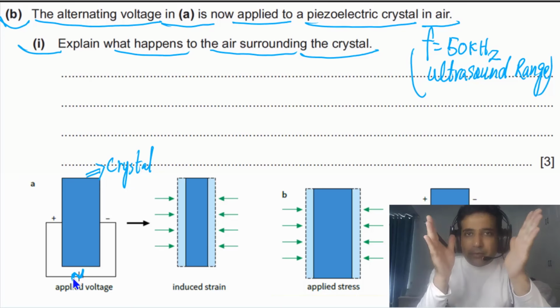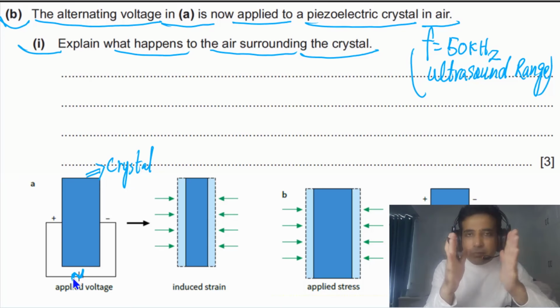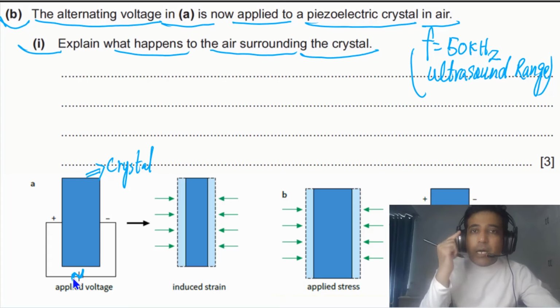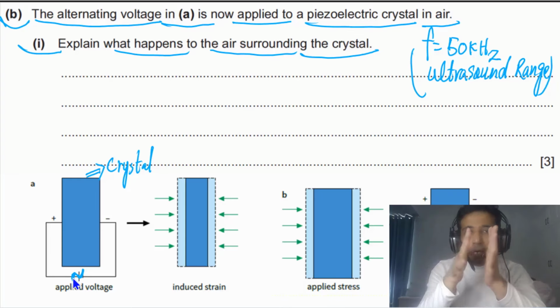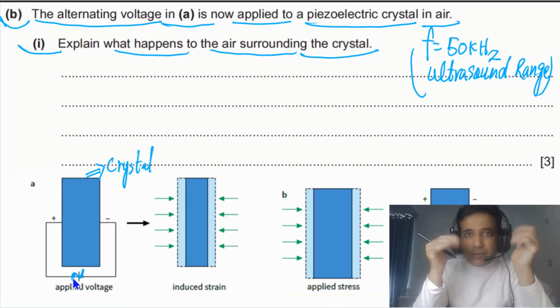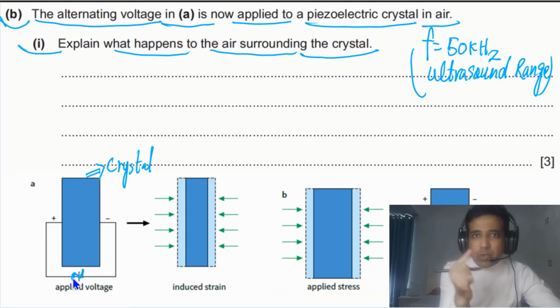So the surrounding air also will be compressed with the same frequency, and it also will expand at the same frequency as the frequency of the alternating voltage, because the crystal is vibrating at the same frequency.